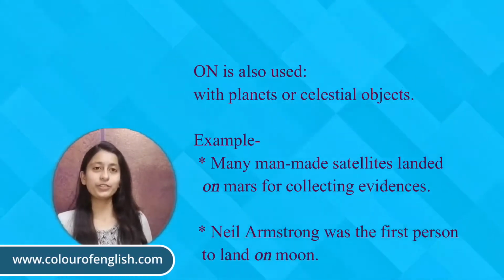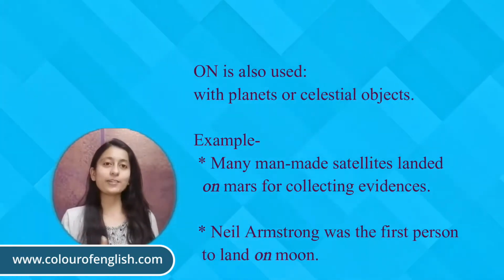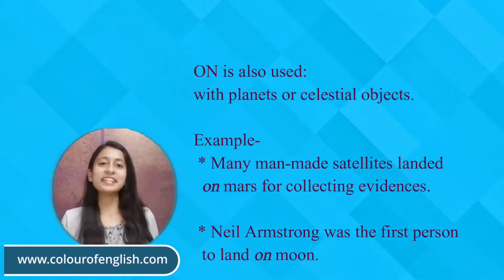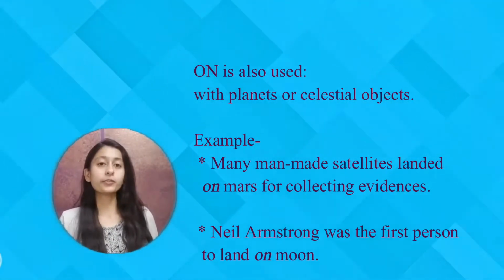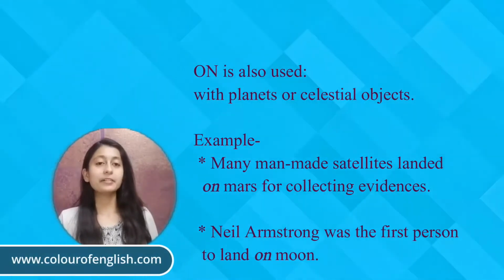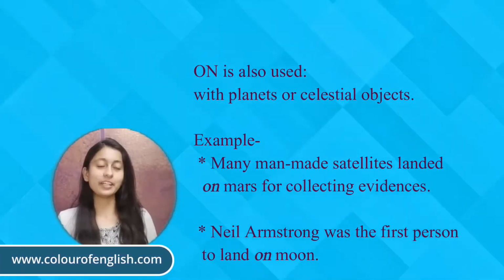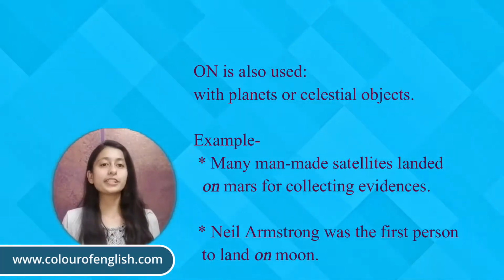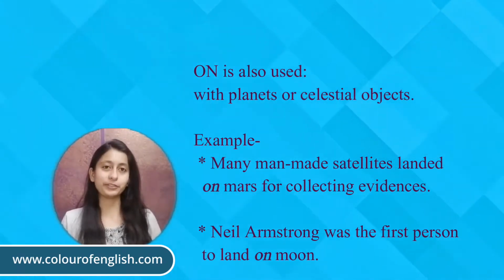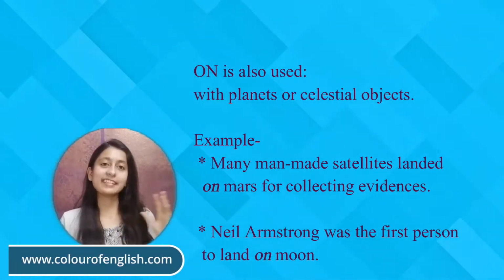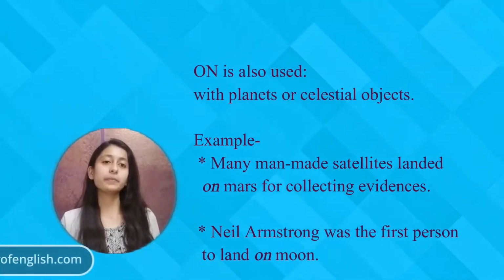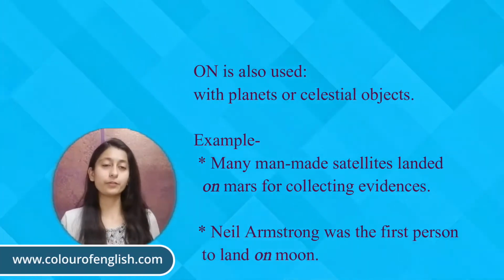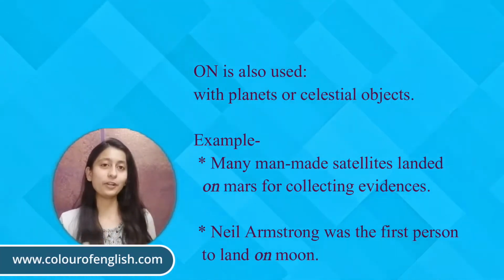On is also used before the names of planets or celestial objects. For example, many man-made satellites landed on Mars for collecting evidence. Here Mars is the name of a planet, so on is placed before that. Neil Armstrong was the first person to land on the moon. Here moon is again a celestial object, so on is placed before that. So on is used before celestial objects or names of planets.